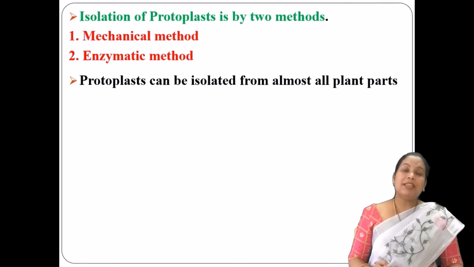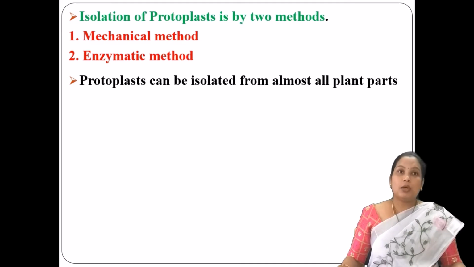Coming to the second method of isolation, that is the enzymatic method. In the enzymatic method, protoplasts are isolated with the help of enzymes.